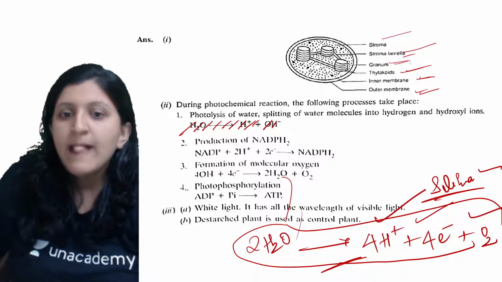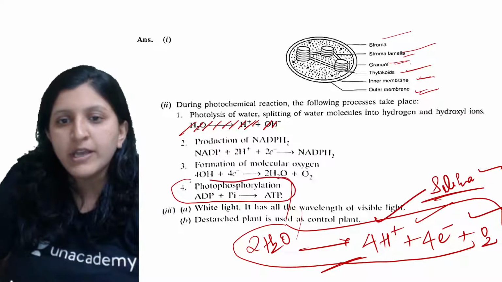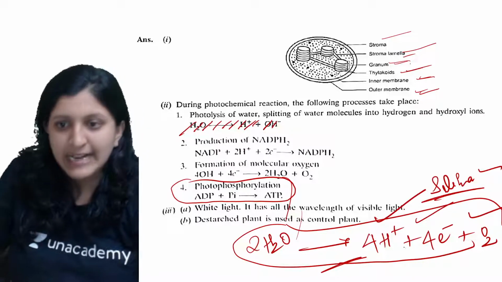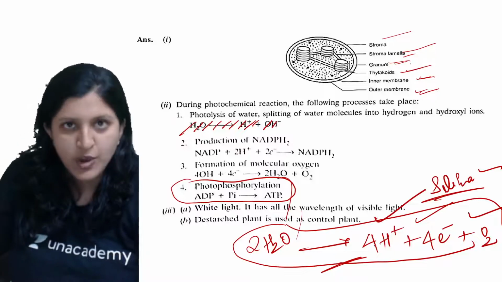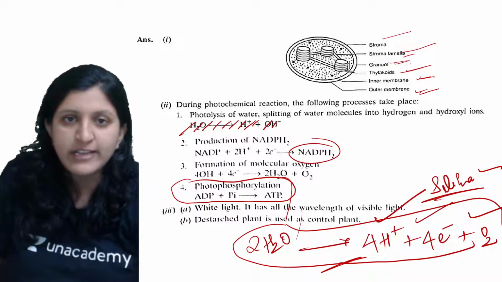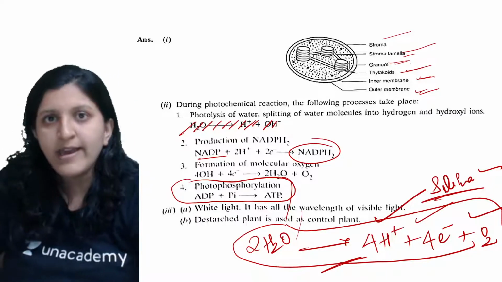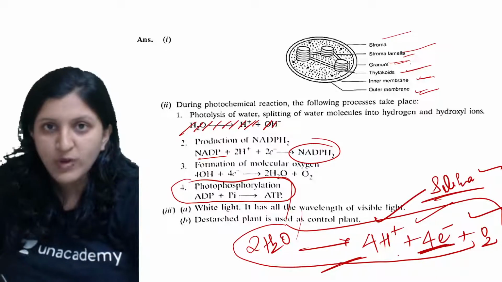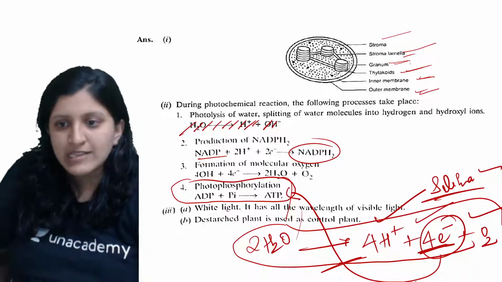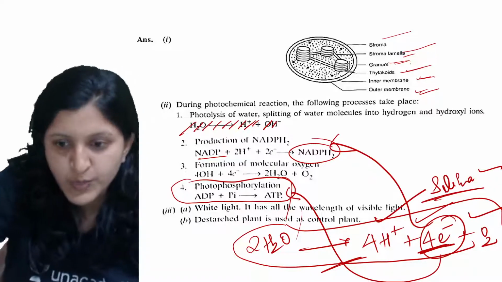Other than that, there is photophosphorylation occurring, and also the formation of NADPH, basically by using this hydrogen ion itself. There is a formation of NADPH by taking the NADP and the electron, that is by using the electron or the energy from the photolysis. So this electron energy is taken for the ATP synthesis also, and this is taken for the NADPH synthesis also.